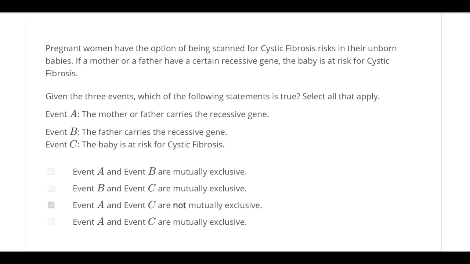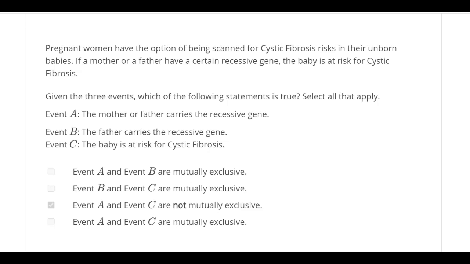If I think logically, if the mother or the father has the recessive gene, there is a possibility that the baby is going to be at risk for cystic fibrosis. So, not happening is not true. And what are both of them sharing? They're sharing the common risk of cystic fibrosis. Now, keeping that in mind, let's go ahead and read what the options are.